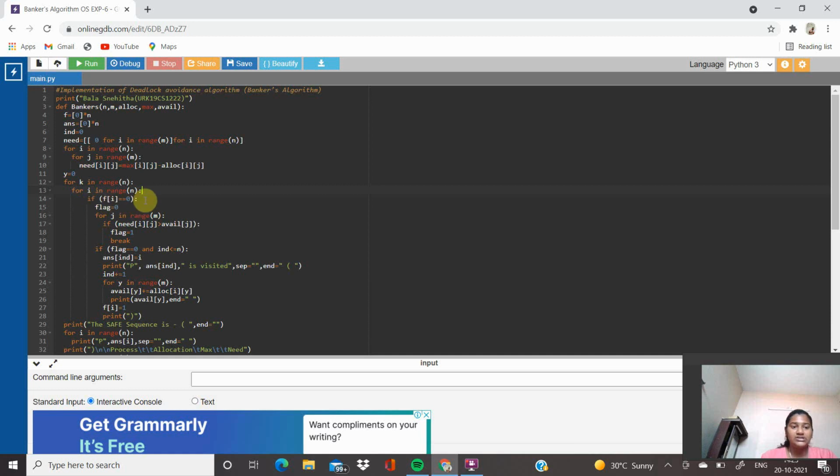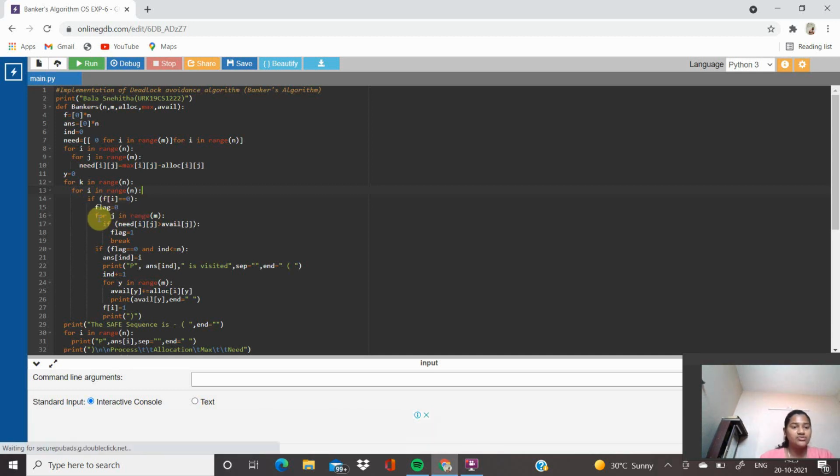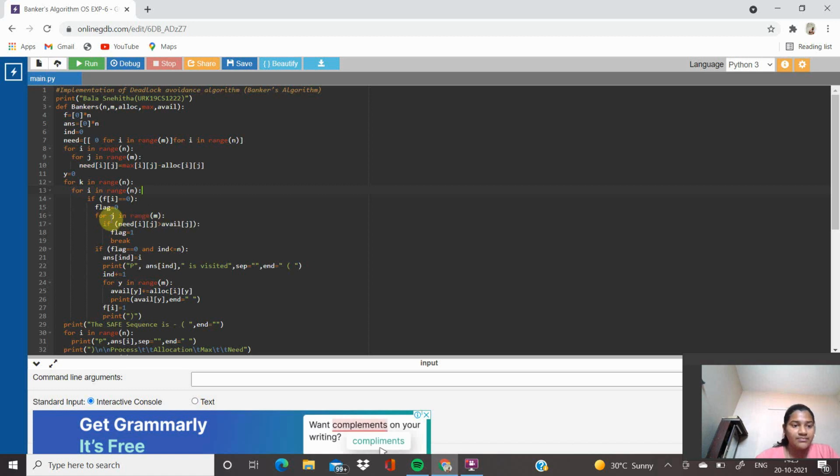If f of i is equal to 0, then flag equal to 0 for j in range m. If need ij is greater than available j, then flag equal to 1, break. If flag equal to 0 and index equal to n, then answer index equal to i.